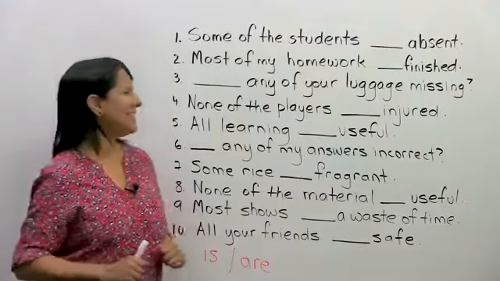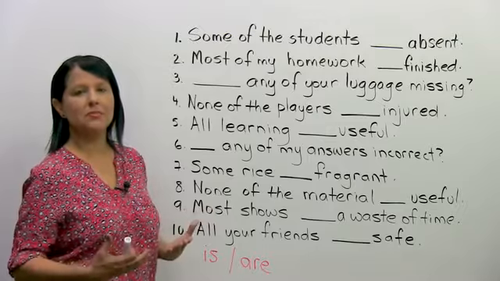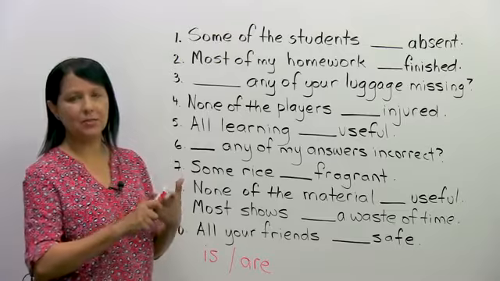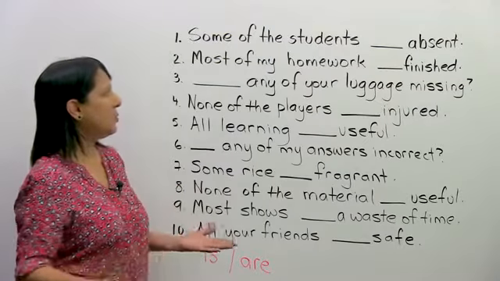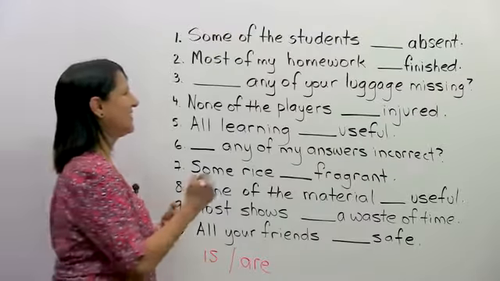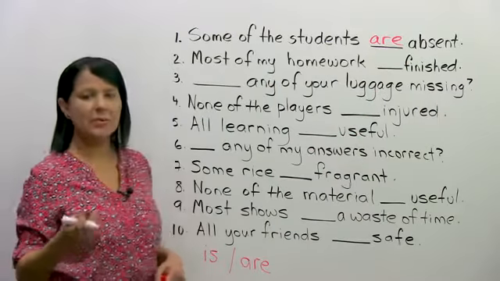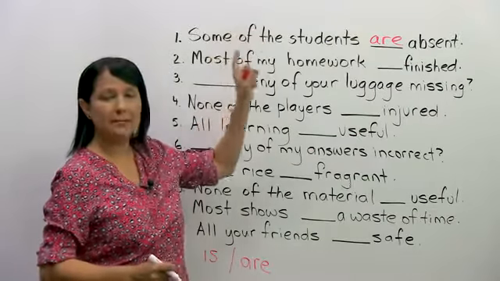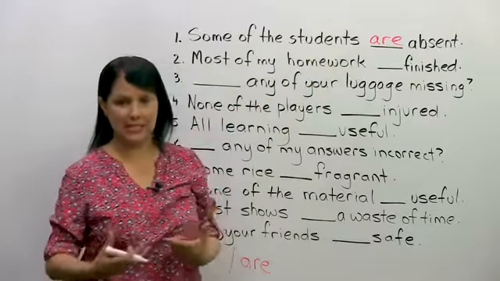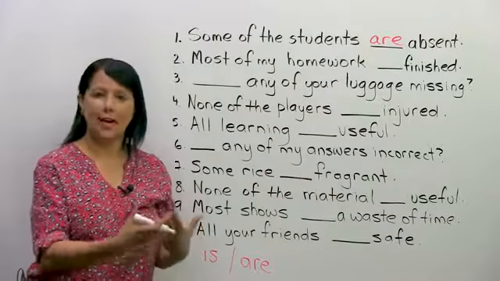So let's do this. Number 1, some of the students is absent or some of the students are absent. In all of these, you have to decide whether to use is or are, okay? So, what do we say? Some of the students, tell me, are absent. Now, how do we decide that? Because the word that came after some was students, and in this case it was students, right? Plural. So we had to use a plural verb. Some of the students are absent.